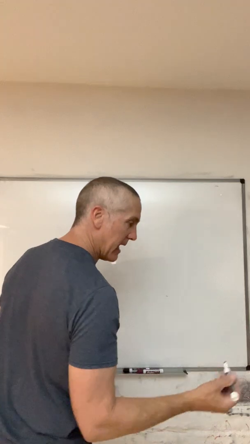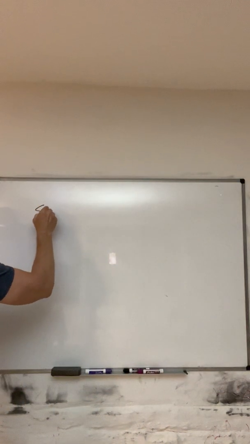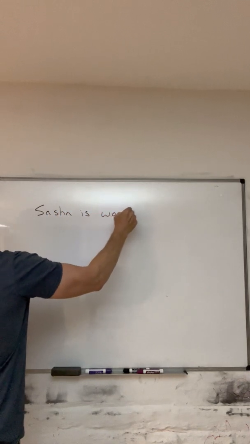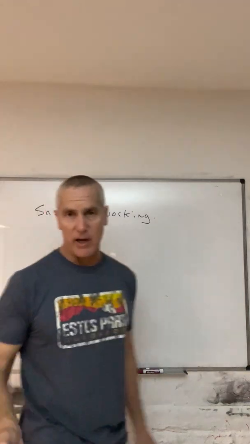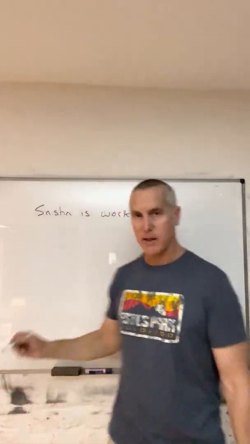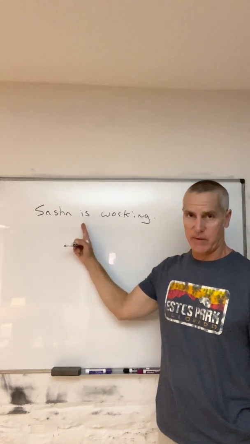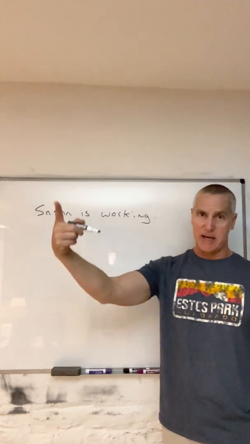Let's take a look at maybe a progressive verb like this. Sasha is working. In that case, the verb be, remember, that's the auxiliary verb, and working with the ing, that's the main verb.